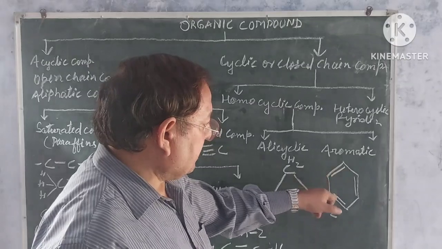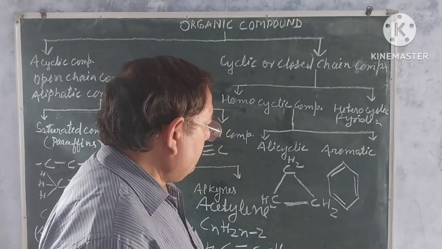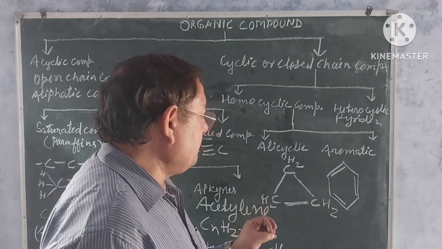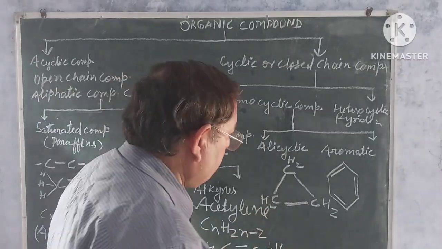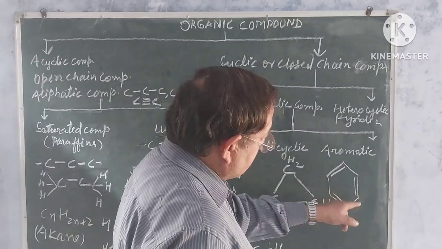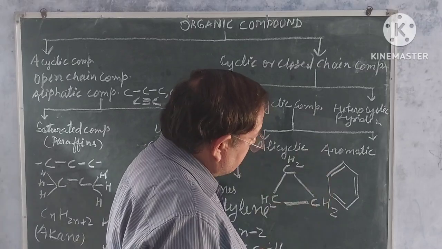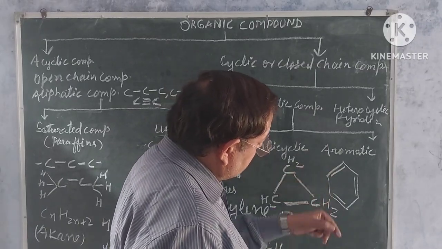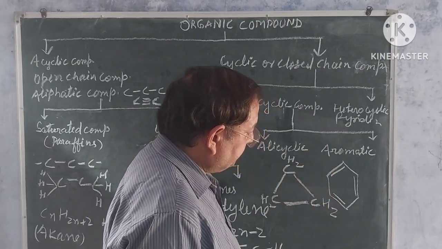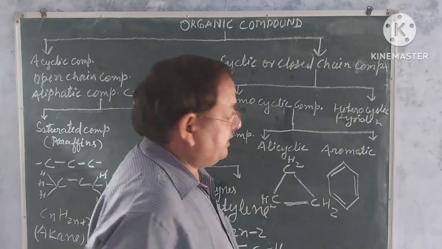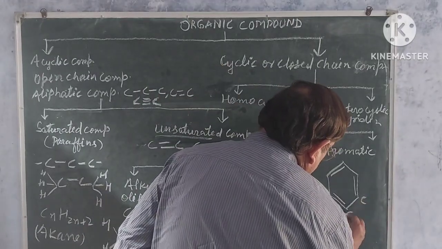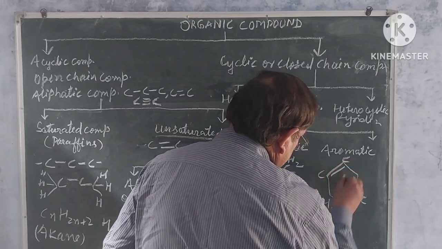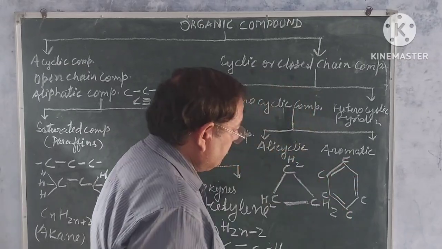All the carbon atoms are joined in the ring pattern, and these vertices you can understand as having carbon atoms. So you can have carbon atom, carbon atom, carbon atom, carbon atom, and here also carbon atom.